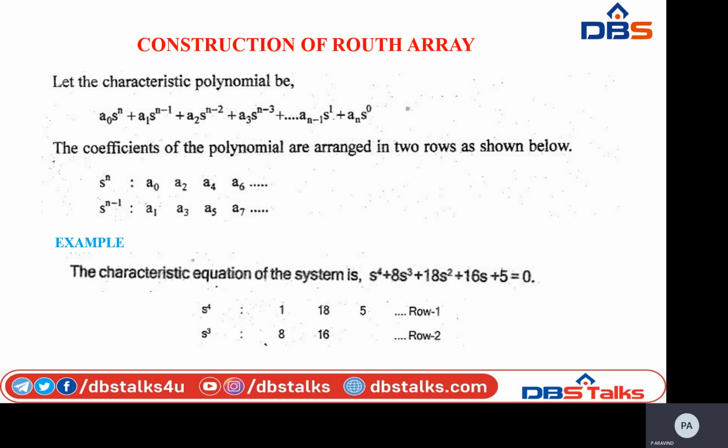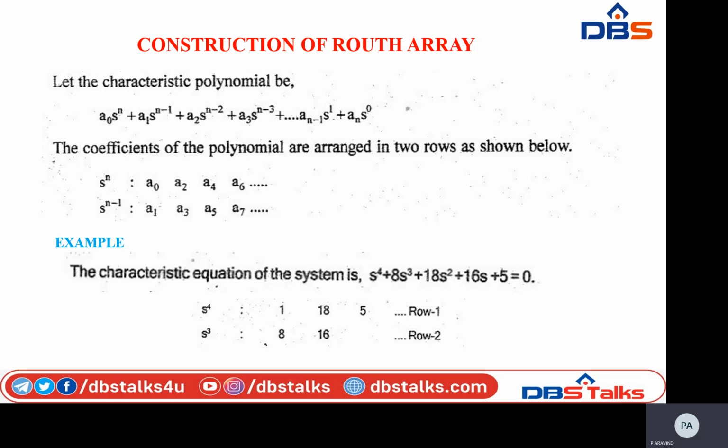See the example. Here I am considering a characteristic equation of the system, that is s^4 plus 8s^3 plus 18s^2 plus 16s plus 5 equal to 0. In this example my characteristic equation is a fourth order equation, so it has 4 roots. The highest power of s is 4, and 4 is an even number.